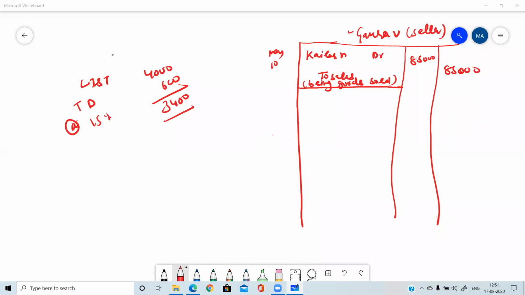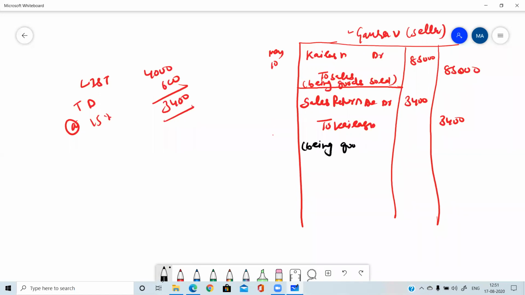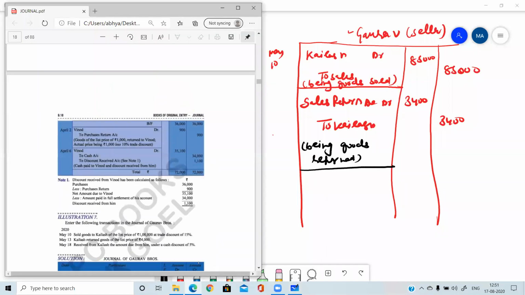Yes. First entry is correct. Second entry I am asking about. Yes, for Gaurav it's a sales return. So sales are credited always and sales return are debited. Sales return account debit to Kailash, 3,400. This is the second entry. Being goods returned.